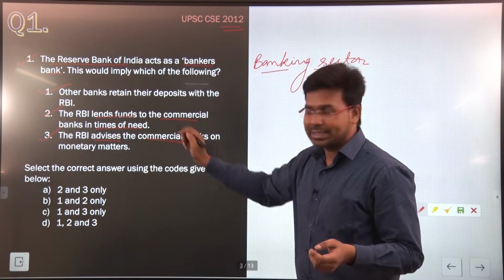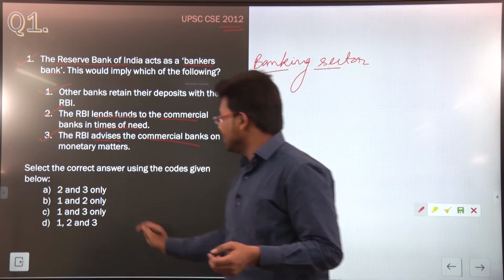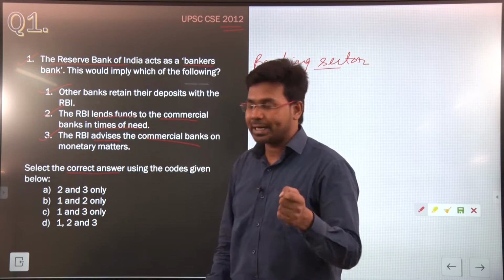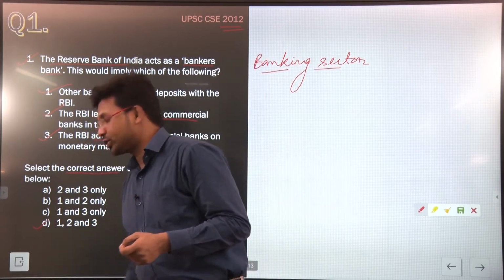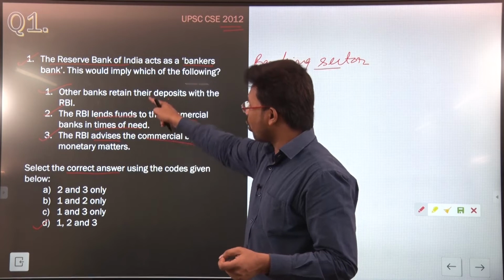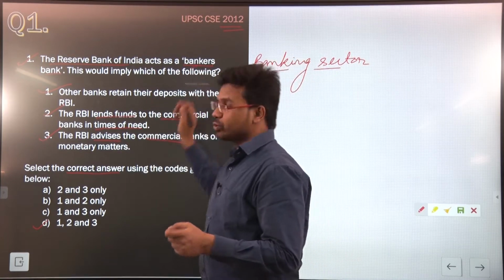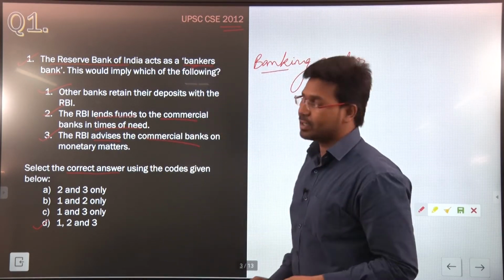So all these three statements are correct. It means the correct answer for this question is option D, meaning all three are correct with reference to Reserve Bank of India as a bankers bank.